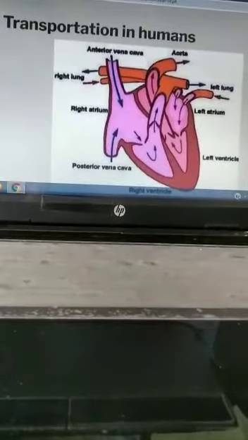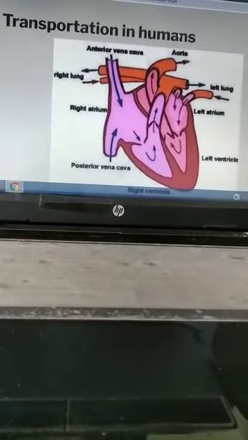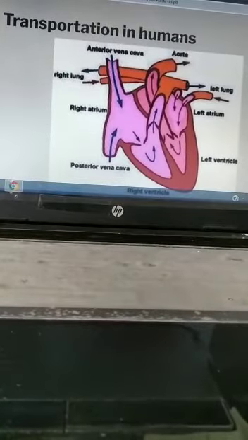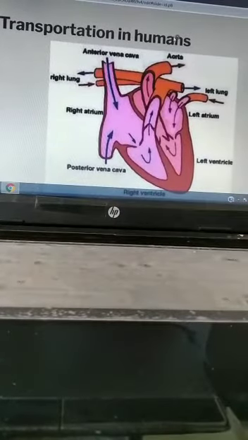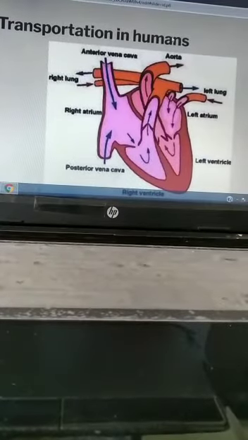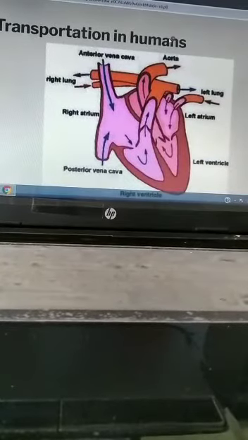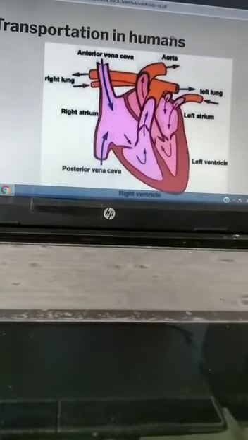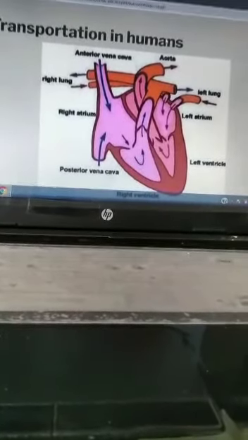Next, the different functions of blood. First is, blood carries oxygen from the lungs to different parts of the body. Second, it carries carbon dioxide from the body cells to the lungs. Third, blood carries digested food from the small intestine to all parts of the body.